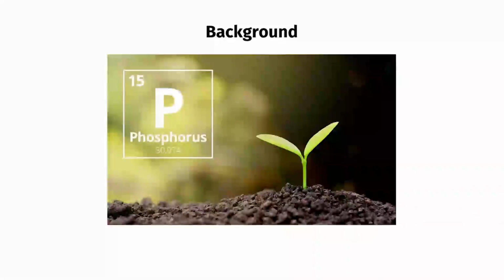Phosphorus is one of the most important elements plants need to survive. Phosphorus can be used to modulate processes of metabolism and development in plants. By forming T6P, it plays a central role in regulating carbohydrate metabolism. As a result, phosphate fertilizers were widely used by farmers all over the world.